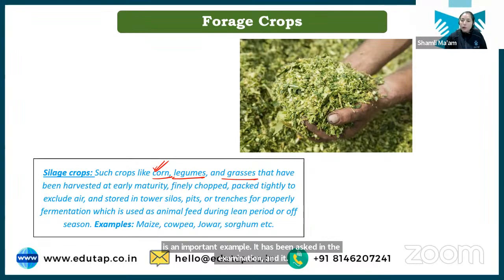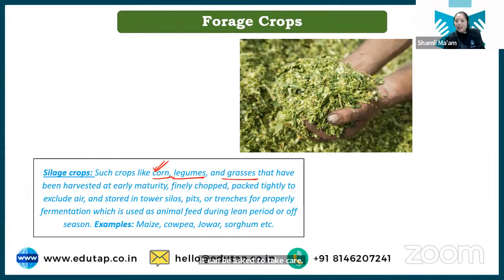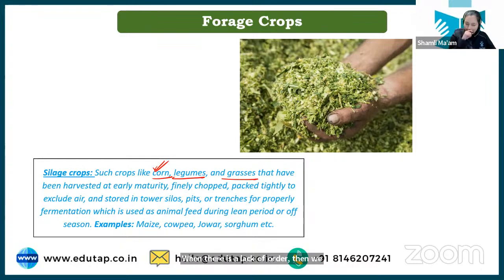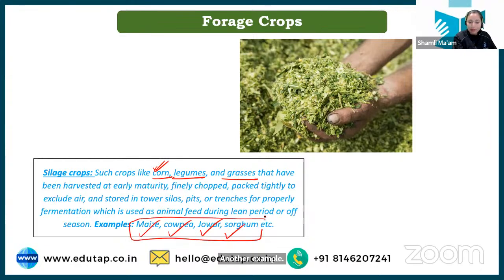So what we do with the silage crop, we cut it, finely chop it, and then we store it in a silo or trenches, and we allow it to ferment. And after a period of time, when there is a lack of water, then we feed it to the livestock. Other examples: maize, cowpea, jowar, sorghum. Very important. Remember at least the examples. It can be asked to you.